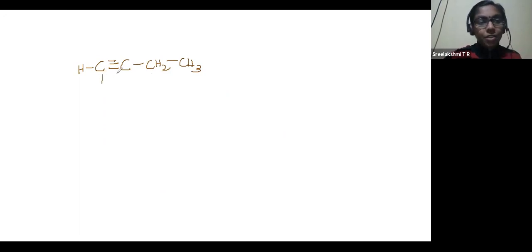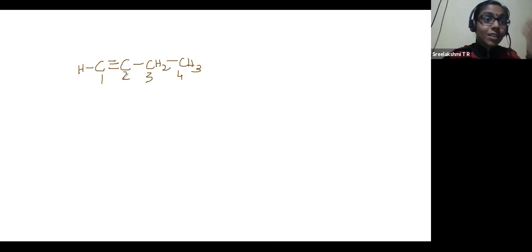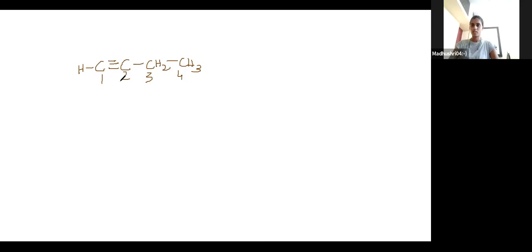From this end, you have to number it 1, 2, 3, 4. The first carbon itself is involved in triple bonding, so the second carbon should be involved in the triple bond. It can make a triple bond only with the neighboring carbon atom, isn't it? It cannot form a triple bond with the fourth carbon atom. So 1-butyne.